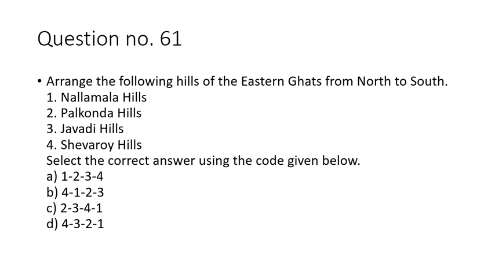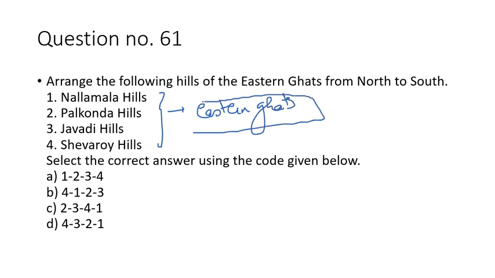In 61 again you have to arrange the hills from north to south, and the hills given are of the Eastern Ghats. The hills are Nallamala Hills, Palkonda, Javadi, and Shevaroy. Actually, they are arranged in the same series. So 1, 2, 3, 4 is the answer.